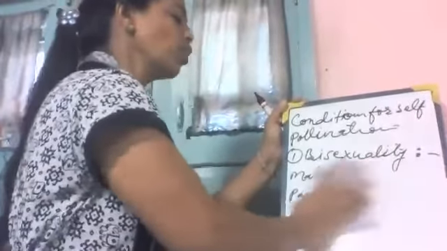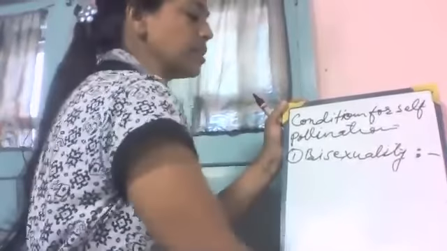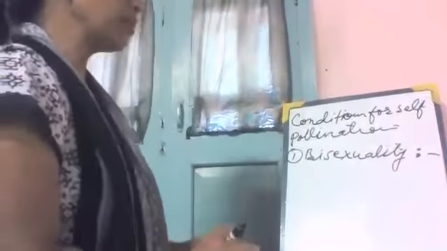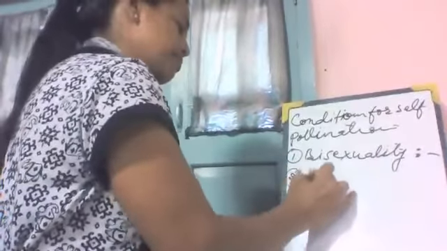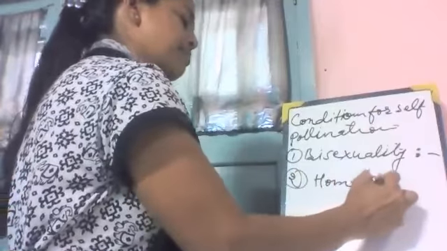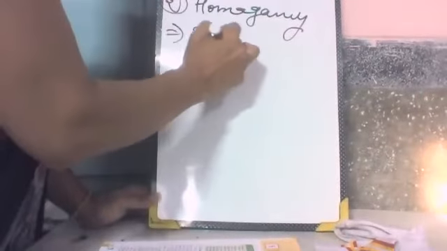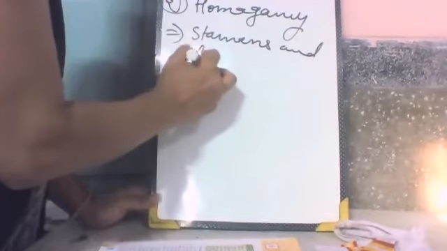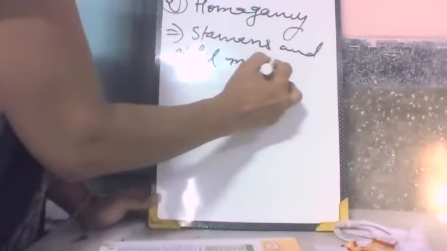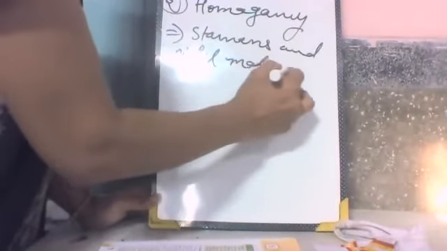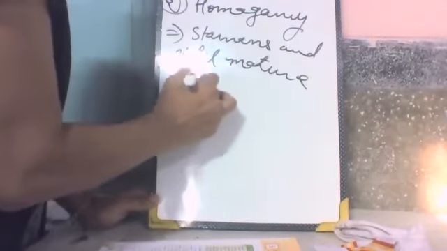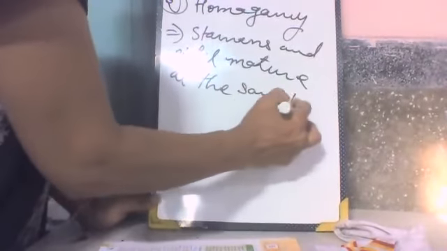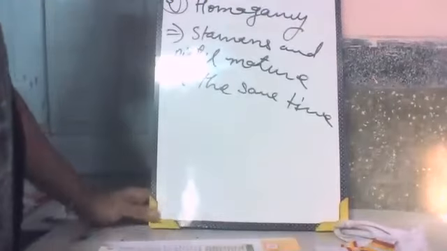It means both stamens and pistil mature at the same time and are ready for pollination.